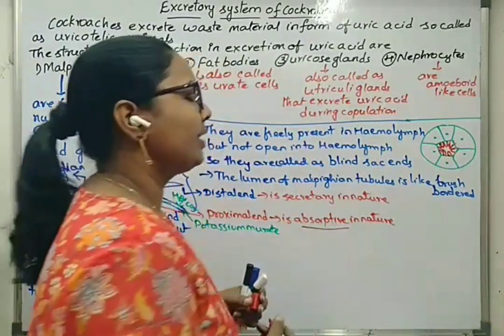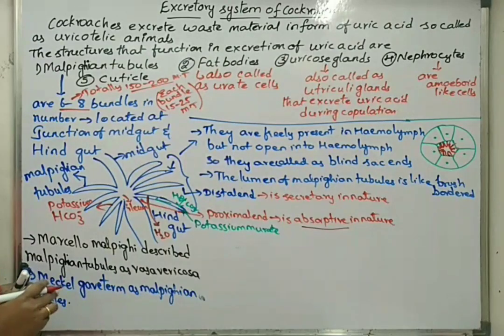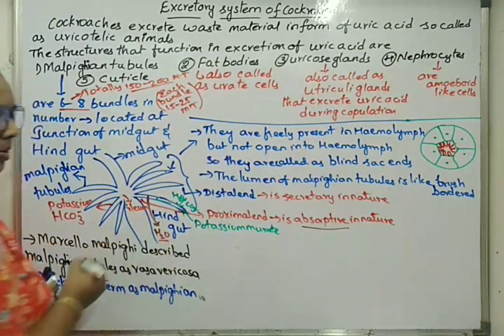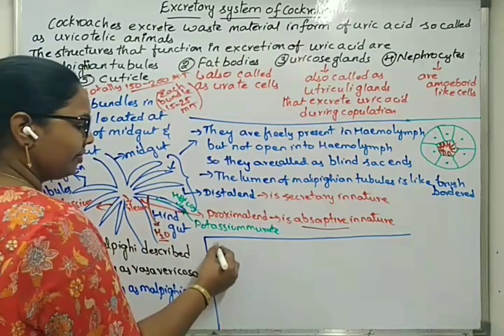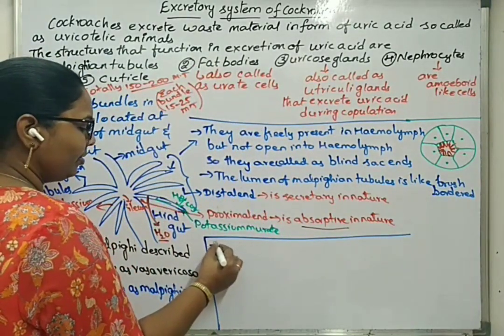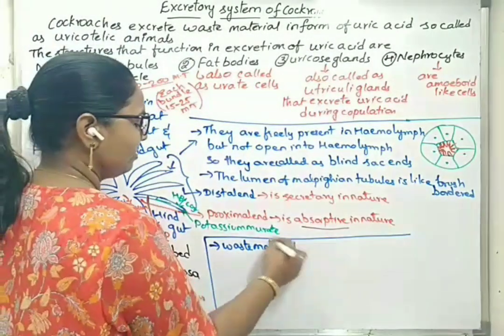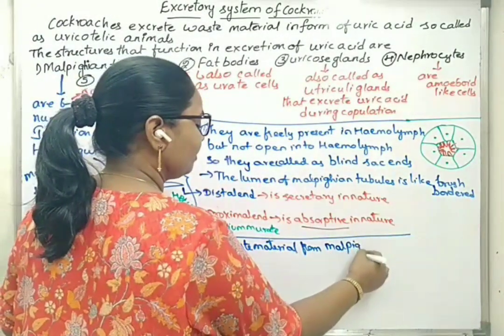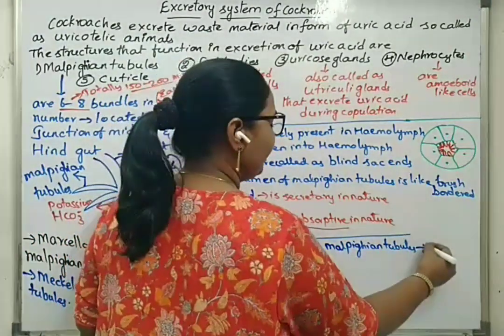Roughly, approximately we can say those are mainly useful for filtering of the useful products and excretion of the waste material, and they also support in holding of the water which has to be reabsorbed back to the body. So waste material from Malpighian tubules, it will be moving